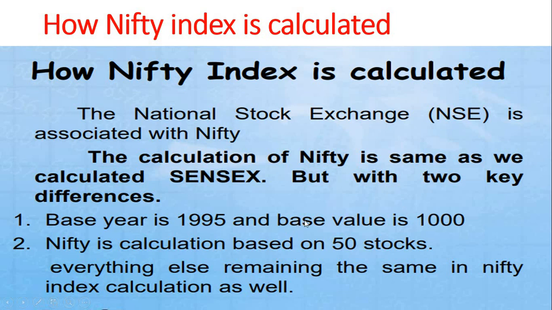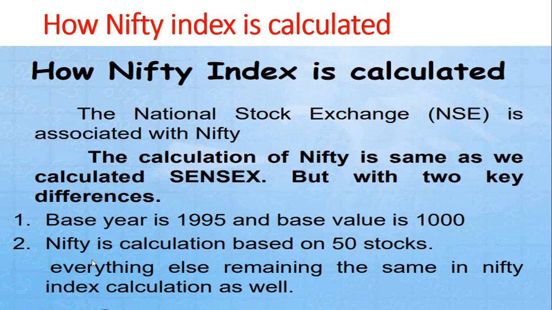In comparison, for the Nifty the base value is 1000, but for the Sensex the base value is 100. In the BSE, the Sensex base value is 100; in the Nifty, it is 1000. That is the difference. The base year is 1995 for Nifty or NSE, while for Sensex the 1978-79 value is taken as the base year.